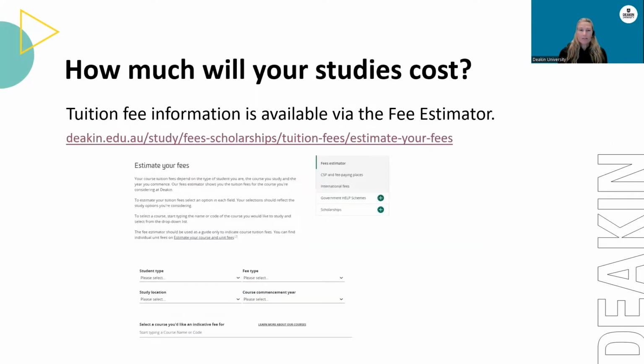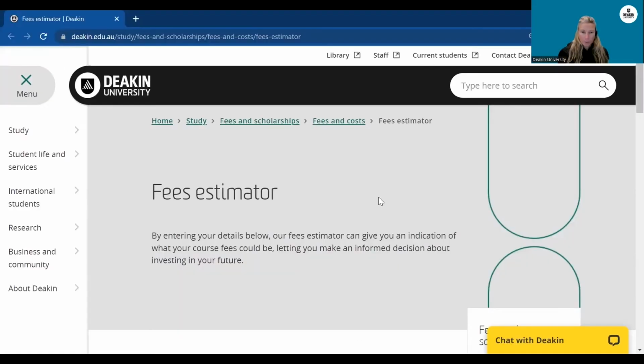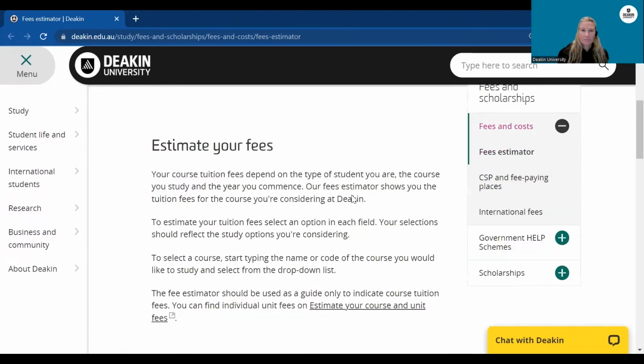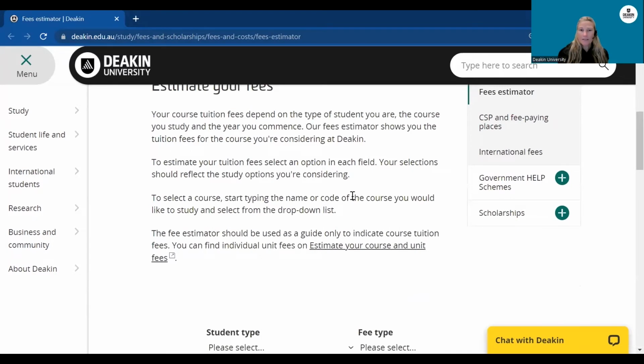So how much will your studies cost? Tuition fee information is available via the fee estimator on the Deakin website. I'll take you through a couple of examples now. By entering your details below, our fee estimator can give you an indication of what your course fees could be, letting you make an informed decision about investing in your future. Your course tuition fees depend on the type of student you are, the course you study, and the year you commence.